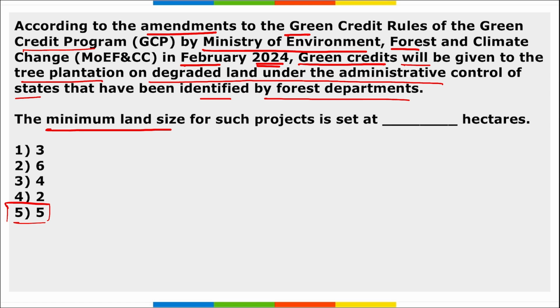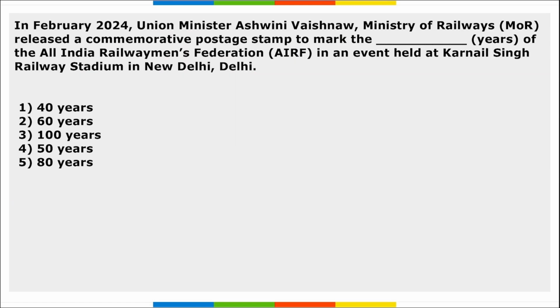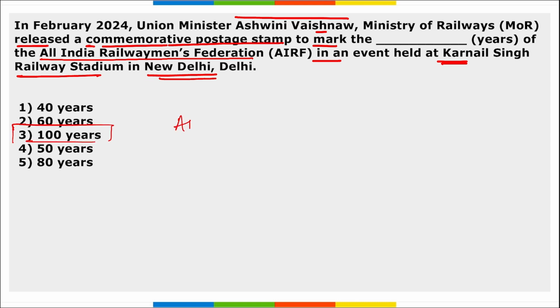And the minimum land size for such projects is set at 5 hectares. Next, Union Minister Ashwini Vaishnaw, Minister of Railways, released the commemorative postage stamp to mark which year of the All India Railwaymen's Federation in an event held at Karnail Singh Railway Stadium in New Delhi. So Union Minister Ashwini Vaishnaw recently released a commemorative postage stamp to mark 100 years of the All India Railwaymen's Federation during an event held at Karnail Singh Railway Stadium in New Delhi. Correct? And this AIRF is one of the oldest and the largest trade unions in India.